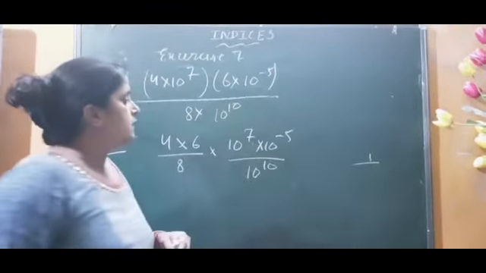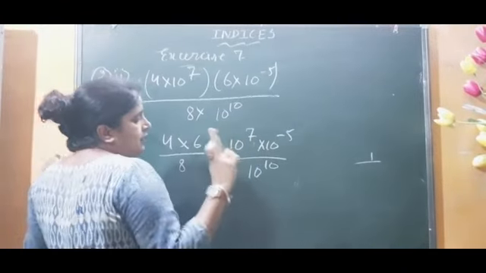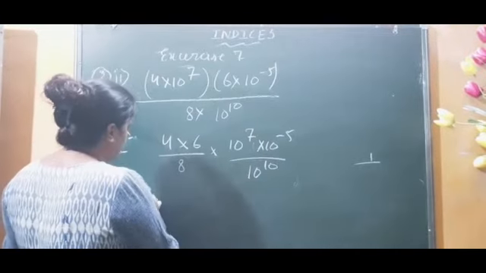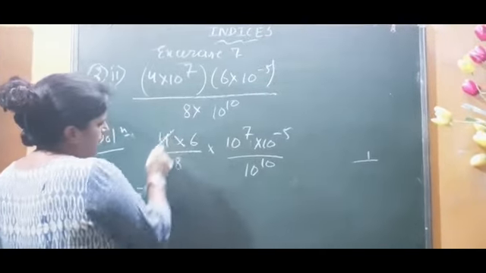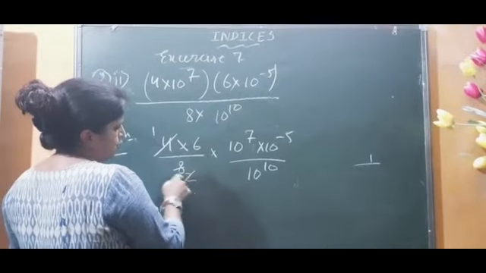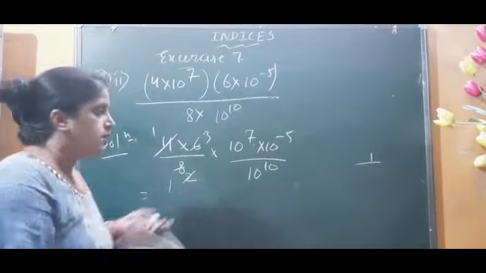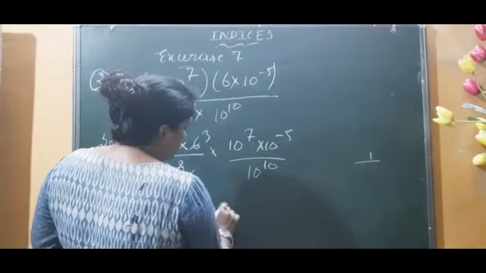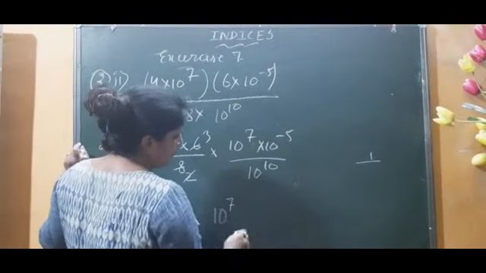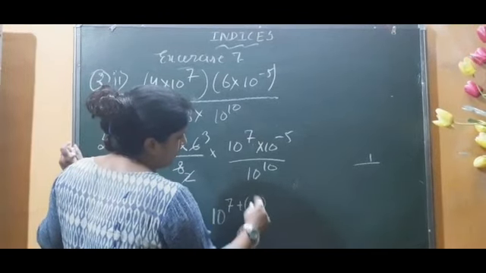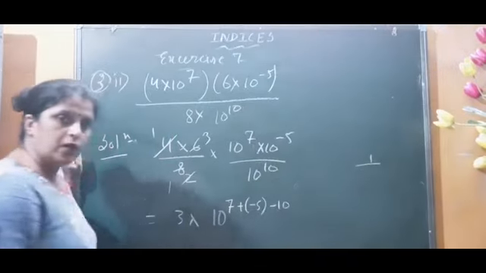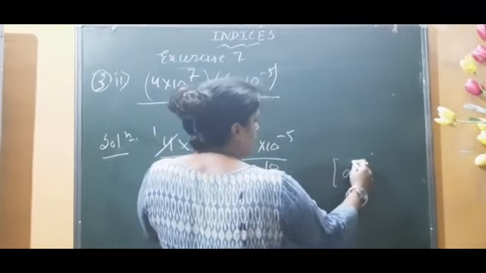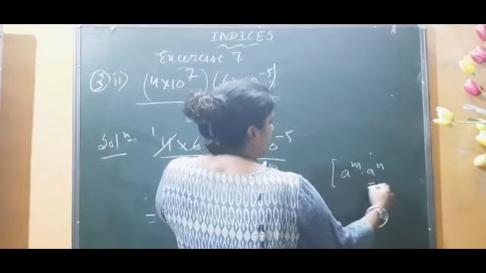Now I want to write 10 a single time. Why am I repeating the same base again and again? For that, I can package here: 4 1s are 4, 4 2s are 8, 2 1s are 2, 2 3s are 6. So here is 3. And what about this space? I can write 10 to the power 7 plus minus 5 minus 10. You know what I have done here? I have used the formula: since both the numbers are multiplied, I have added the powers.